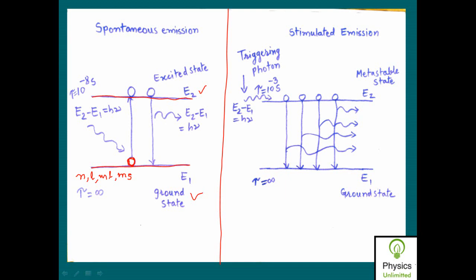Now let us consider that there is one atom which is present in this ground energy state. So what is the lifetime of the ground energy state for the atom? For which amount of time can this atom spend its time in the ground energy state if not disturbed?